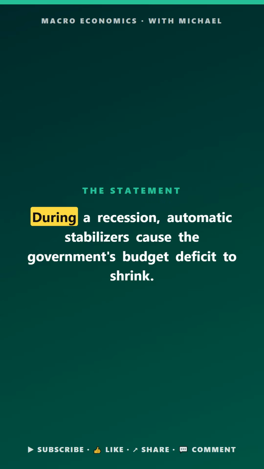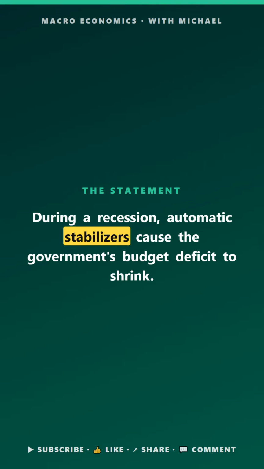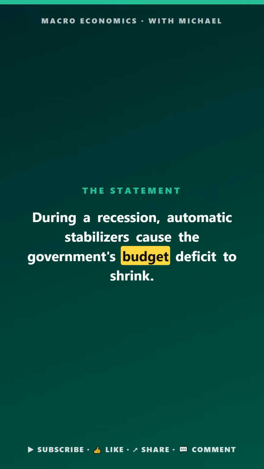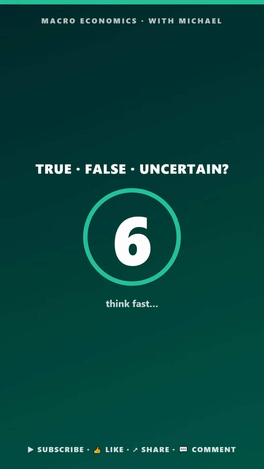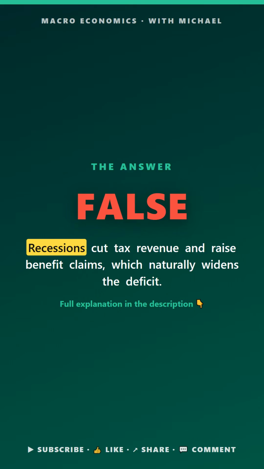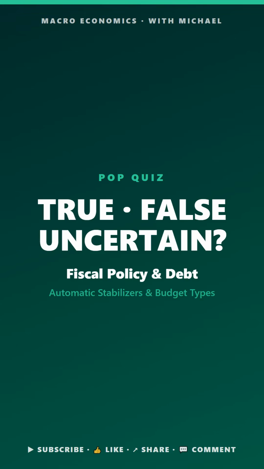Macro pop quiz. Fiscal policy and debt. True, false, or uncertain. During a recession, automatic stabilizers cause the government's budget deficit to shrink. The answer is false. Recessions cut tax revenue and raise benefit claims, which naturally widen the deficit.